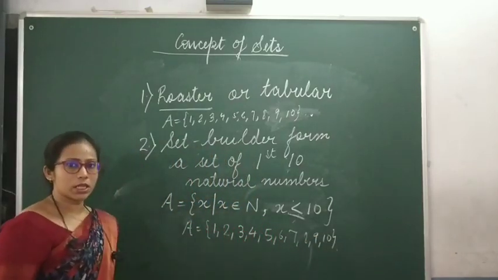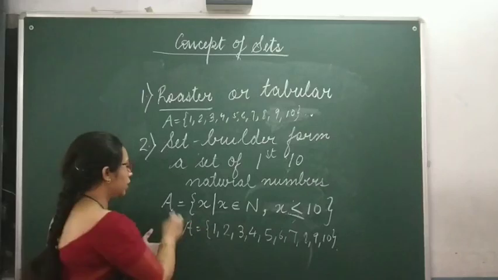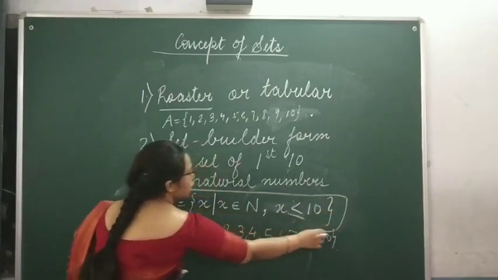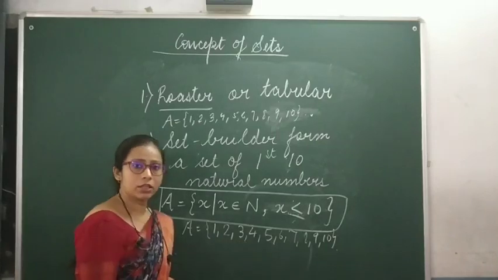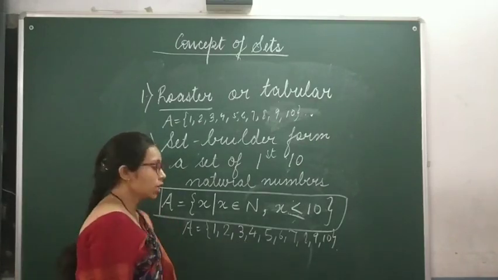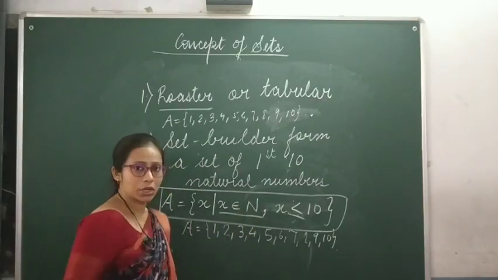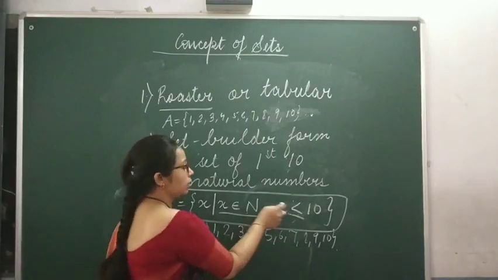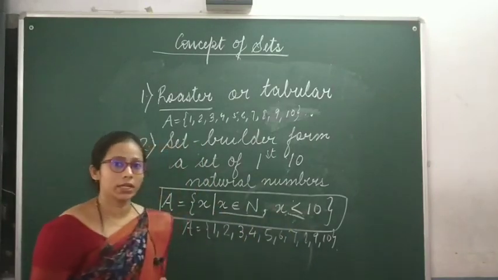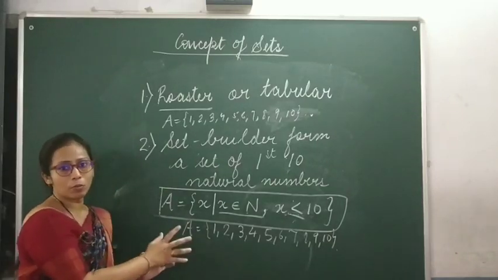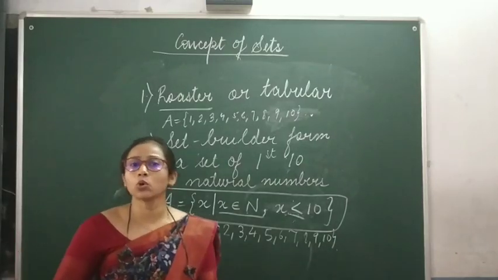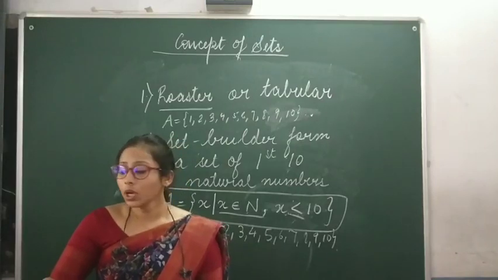I hope this is clear. How have we written this? We have written this part by using the common property. And what was the common property between the elements? The common property between the elements was that these were the elements of natural numbers, and this was less than equal to 10. This is how we represent the set builder form. I hope this might also be clear to all of you.